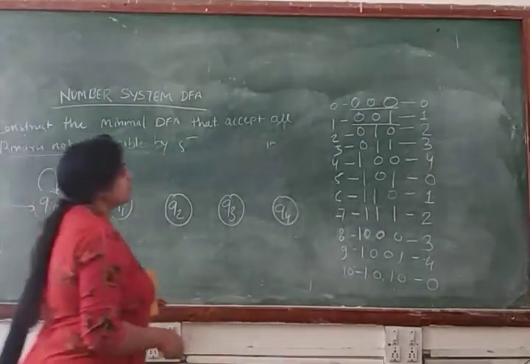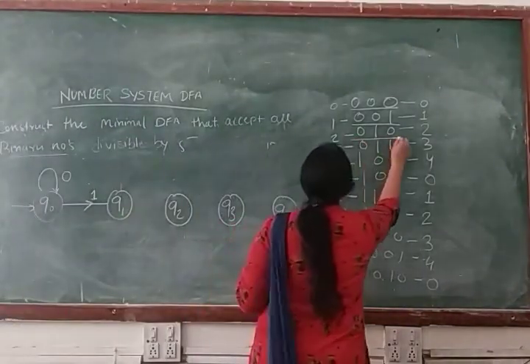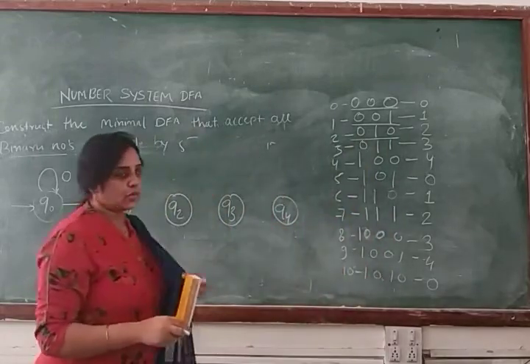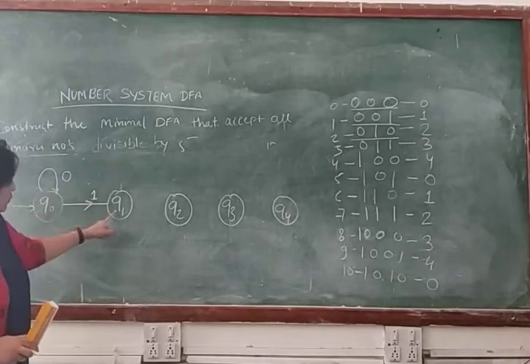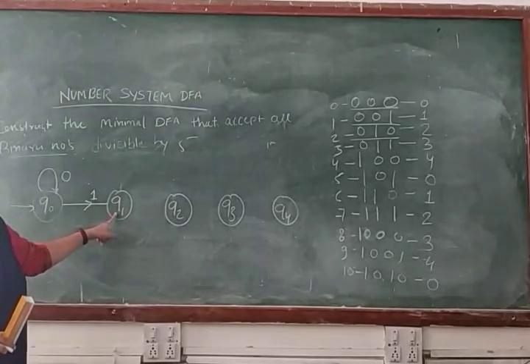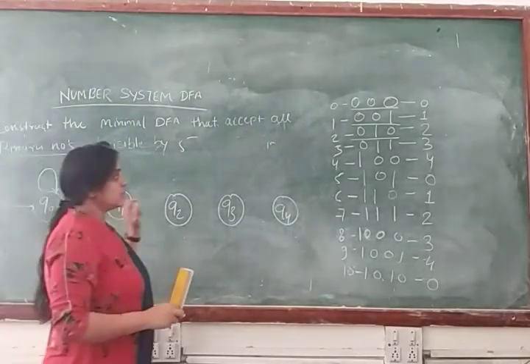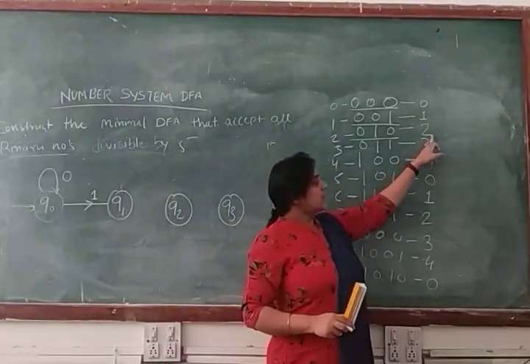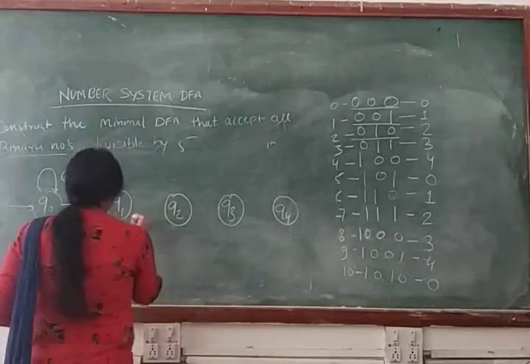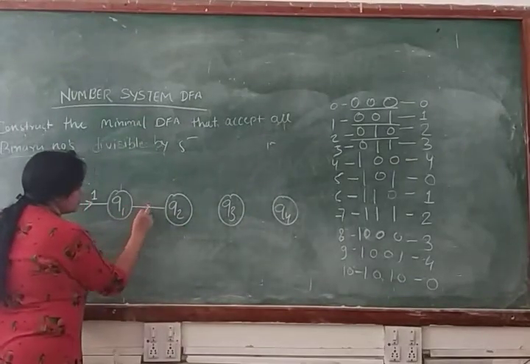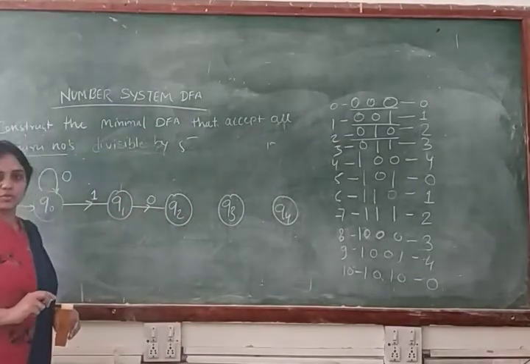Now we make transitions for another number, and here the number is 0 1 0. We have a transition for 0, we have a transition for 1. Now we make a transition for 0. If you make a transition for 0, then you will get 2. So we make a transition from Q1 to Q2 for the input symbol 0. Clear?